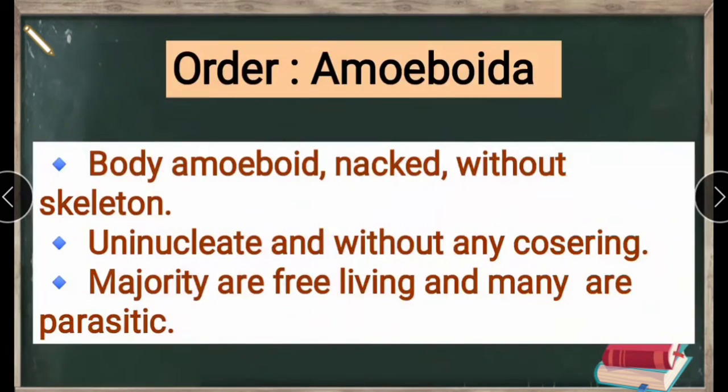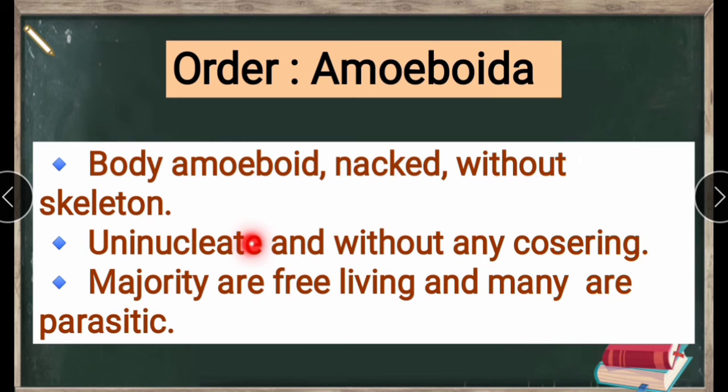Next, order Amoebida. Body amoeboid, naked, without skeleton. Here they do not have a definite shape, and we see the skeleton is absent. Next, uninucleated and without any covering.